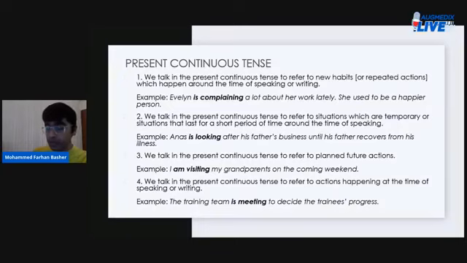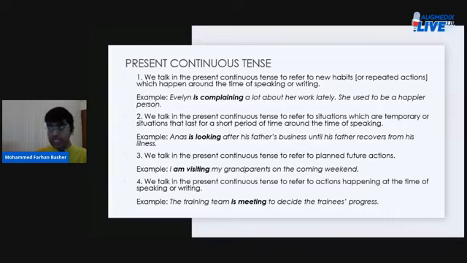Now, in this scenario, what do you understand? You see, we're talking about a person and she is complaining a lot about her work lately, right? Meaning she didn't used to complain about her work and she used to be a happier person. But lately, which means recently, she has become quite unhappy and she's complaining a lot about her work. So here, is complaining is present continuous, right? The sentence is in the present continuous.